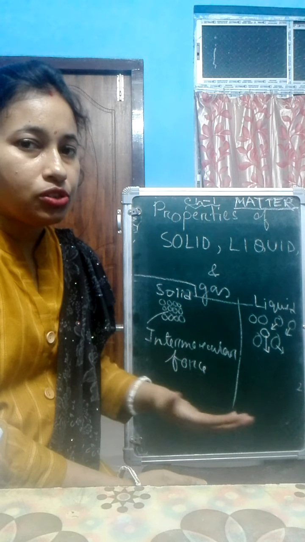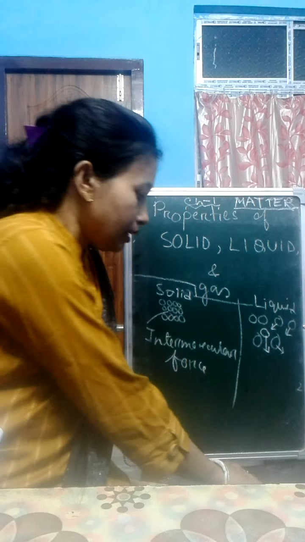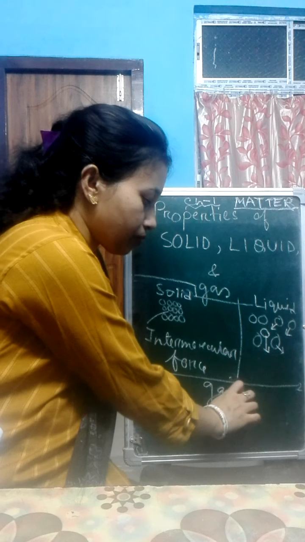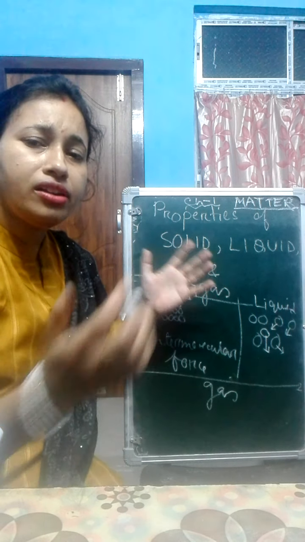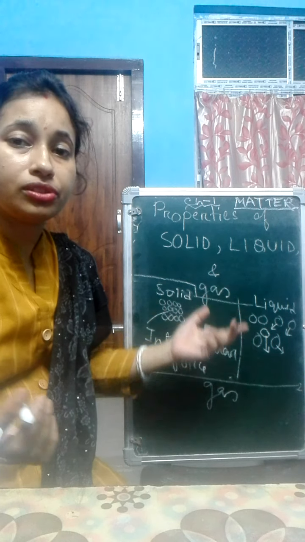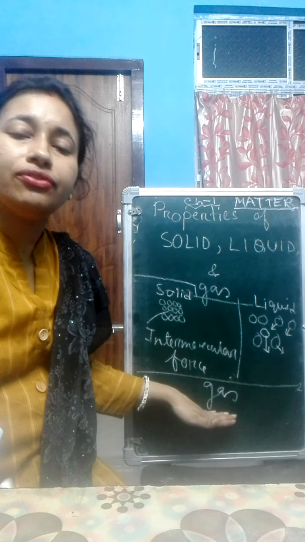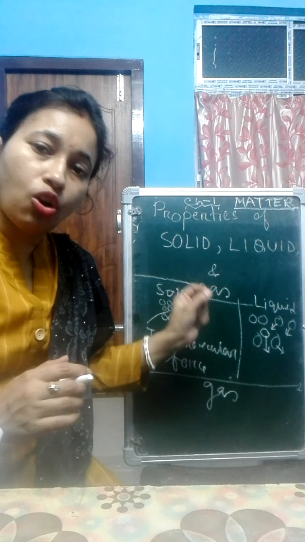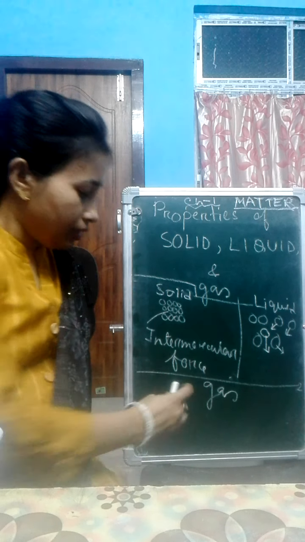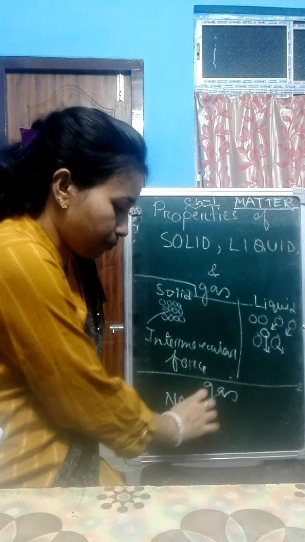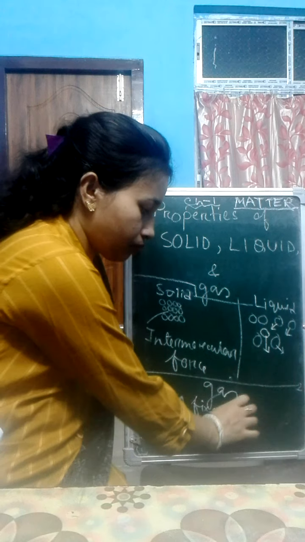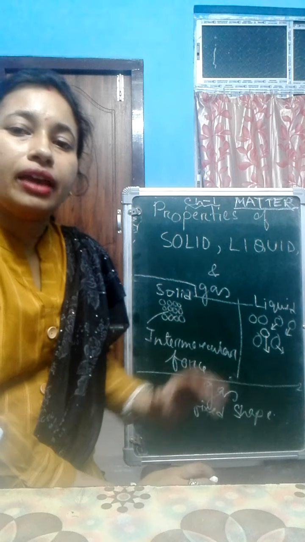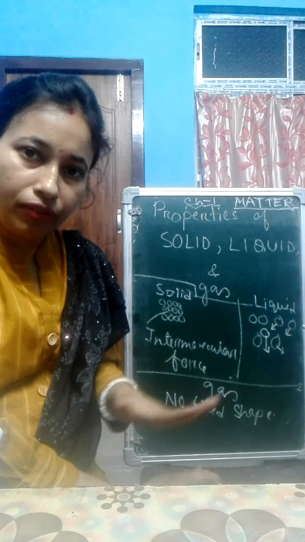Now we are coming to gas. Gases have large space between the molecules. That's why they have neither a fixed shape nor a fixed volume. Gases do not have a definite shape, and they do not have a definite volume.